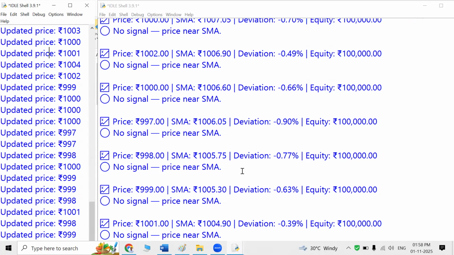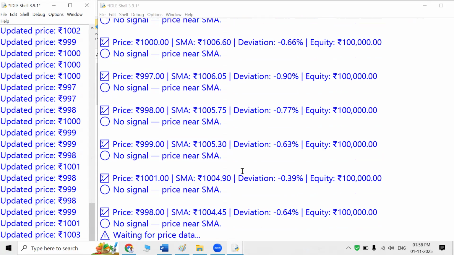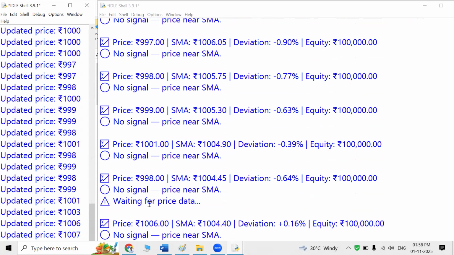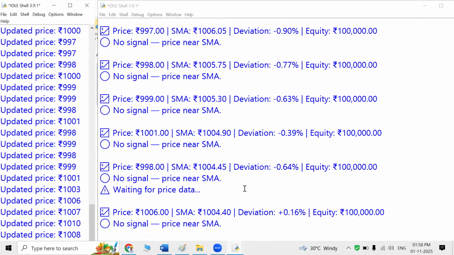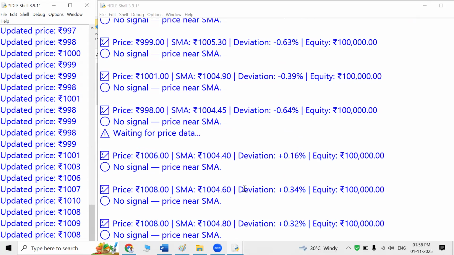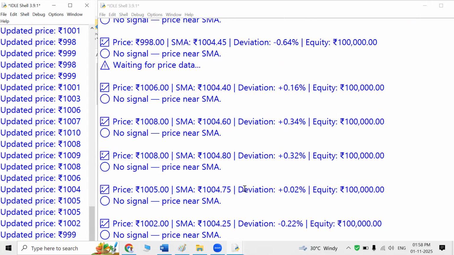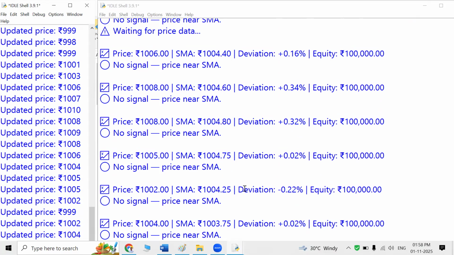So if you have a discount broker available with you and if you have certain capital, you can create this algo and keep on testing in the live environment also. Now you can see, if the price is not coming from the market, the algo will stop and wait for the price to come. The market is in a certain range bound condition. That's why the deviation is not taking place. But the algo is very smart. Until we don't get any signal, we will not trade. So this will save our capital and it helps also.